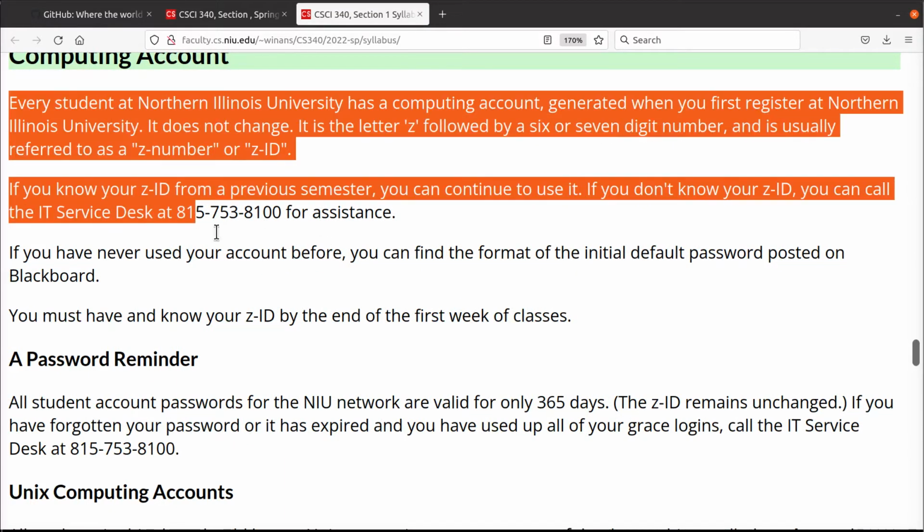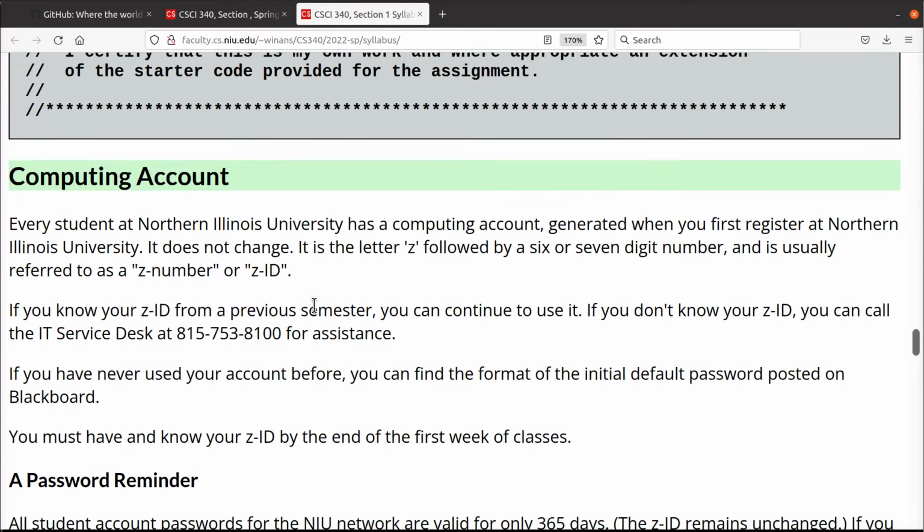If you need a computing account to get onto Hopper, if you haven't done so in the past, this is the information you need in order to get one. By default, if you have a Z number at the university, your Z number is your account. The phone number down here is for if it doesn't work for you and it needs to be fixed. Don't call me, because I'm not in charge of your Z number, nor am I in charge of Turing and Hopper. You need to read the syllabus and react accordingly. All you're going to do is waste your time if you come to me for these things that have to do with university resources. I don't have any control over them, okay?